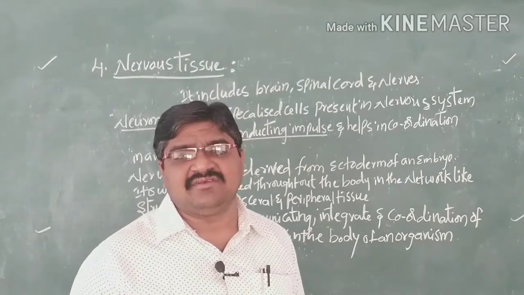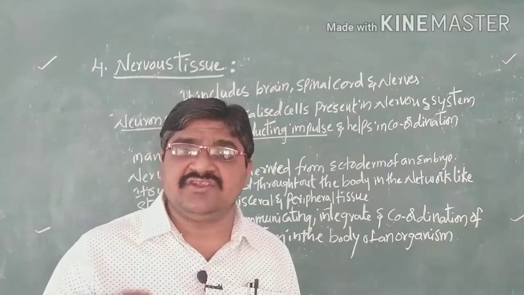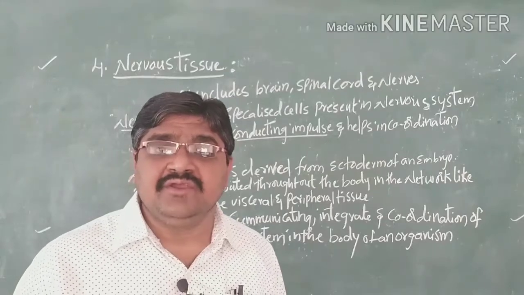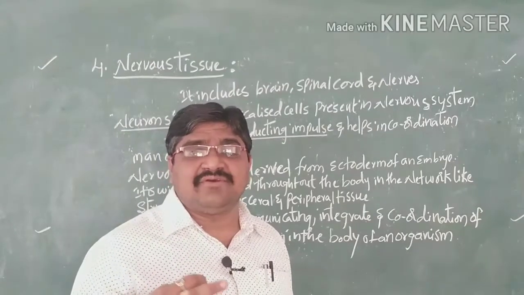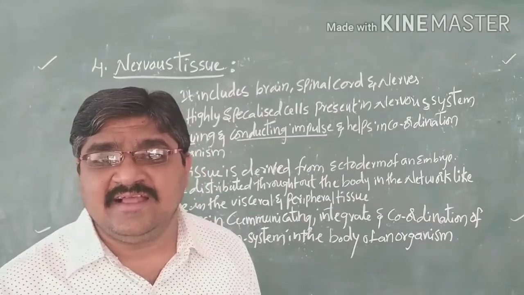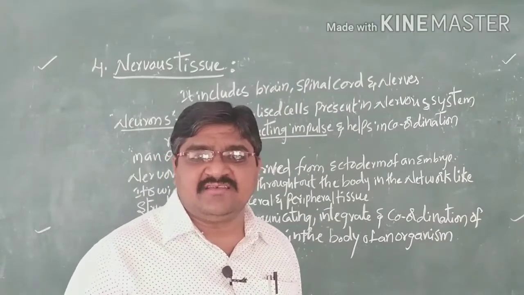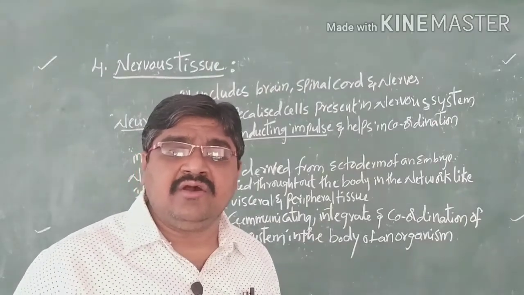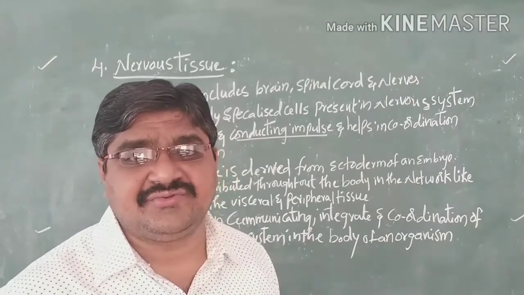Nerve glial cells are used for supporting, protecting, as well as nourishing the development of neurons. Such types of cells are called neuroglial cells. So there are two types of cells present in the nervous system: one is neurons and the second one is neuroglial cells. One by one will be discussed in this topic. First we will go for neurons, later neuroglial cells, which are present in the nervous tissues.